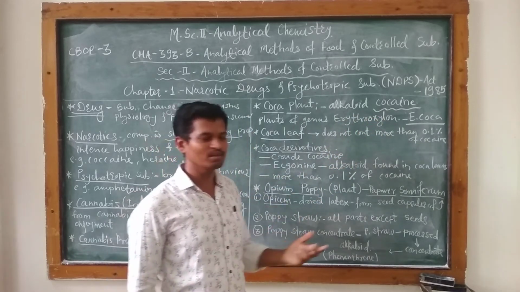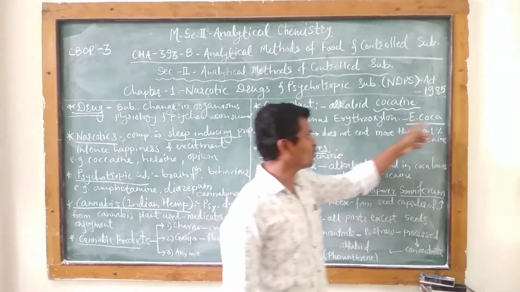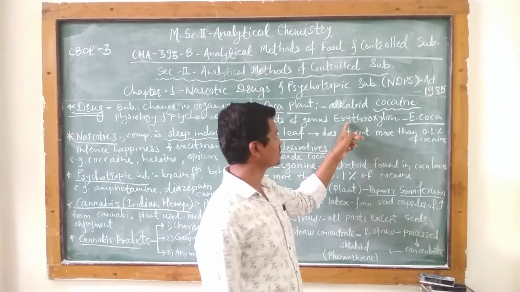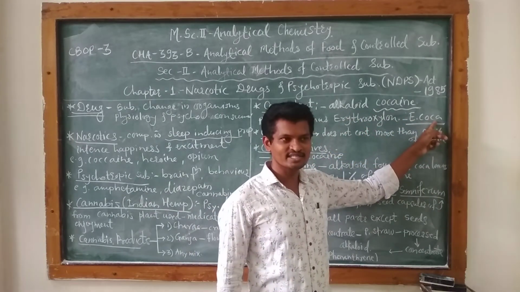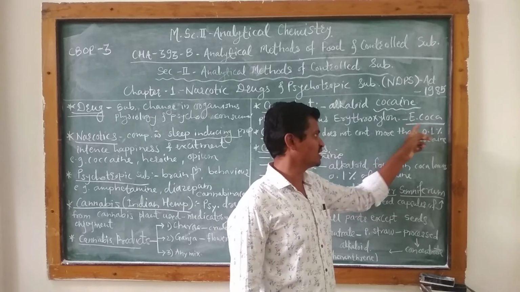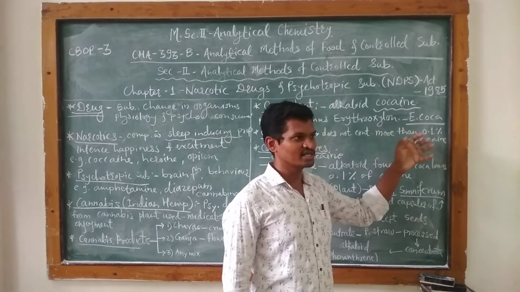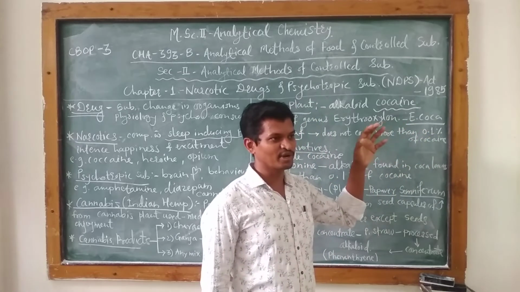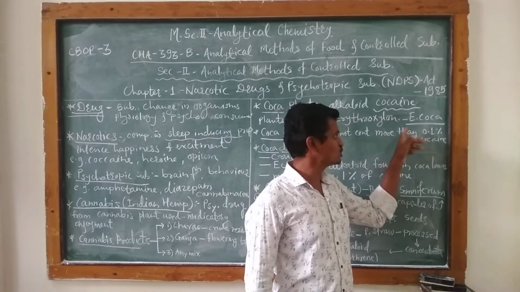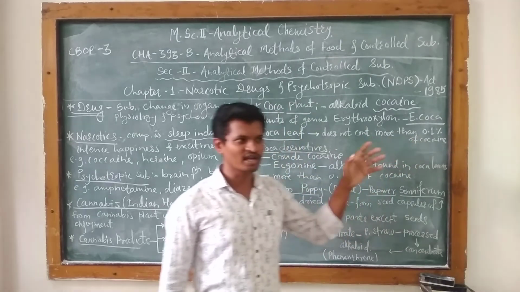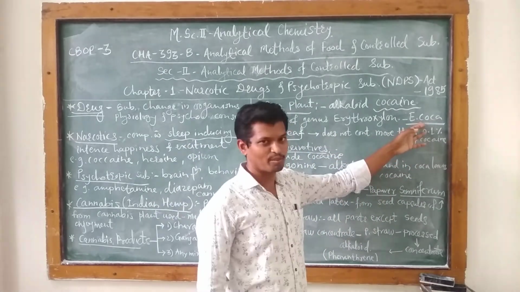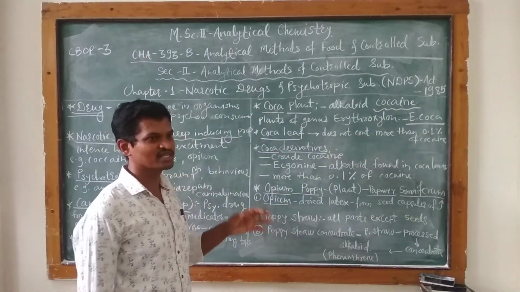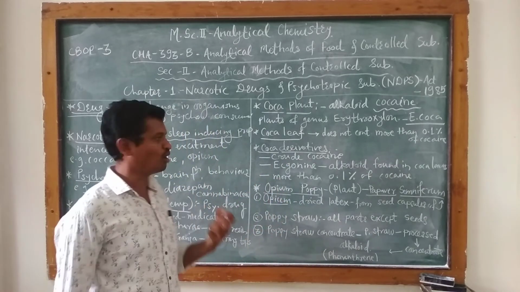So what is the botanical name of this coca plant? E. coca. E stands for Erythroxylon. As it is a scientific or botanical name, the general trend is that we should underline it, or when it is printed, it should be in italics. So E. coca is the botanical name of the coca plant, from which the narcotic substance cocaine is derived or obtained.